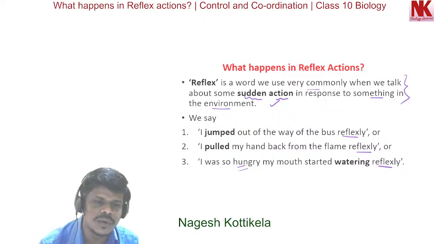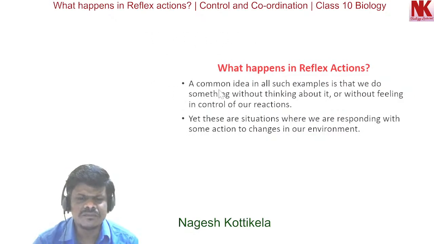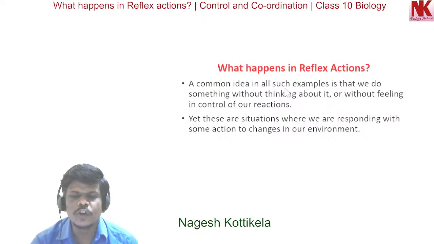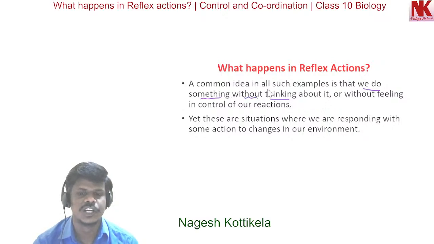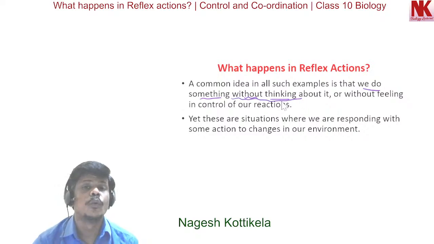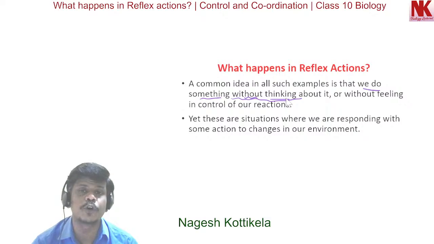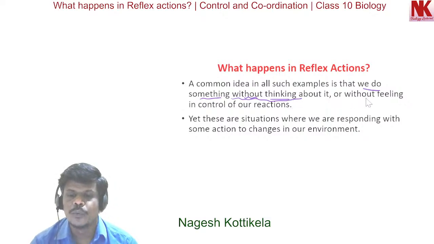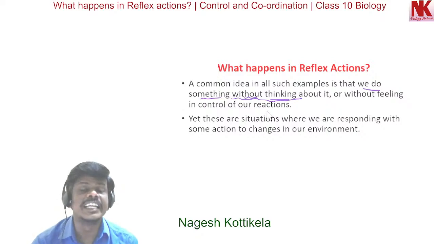Now, the continuation part. A common idea in all such examples is that we do something without thinking about it. These tasks are performed without a thinking process, and without feeling in control of our reactions.